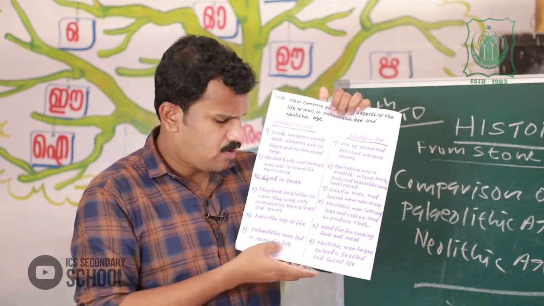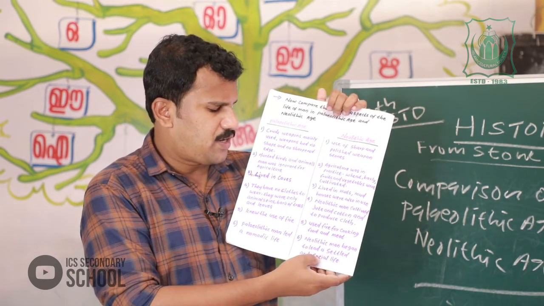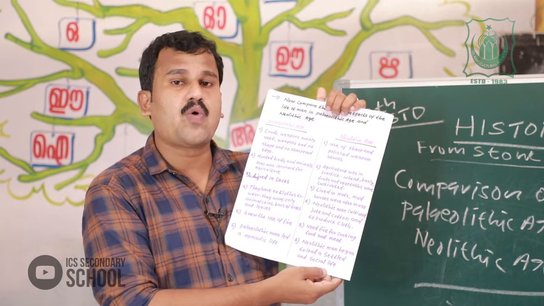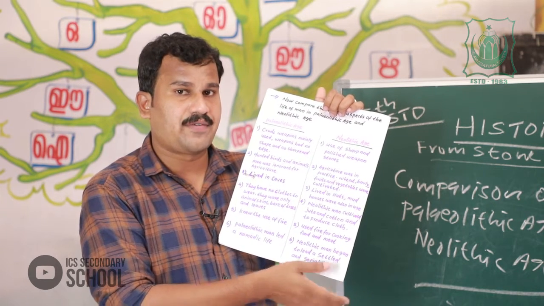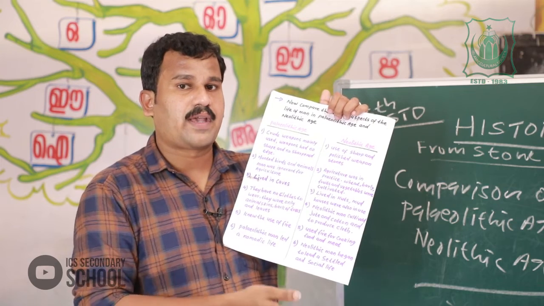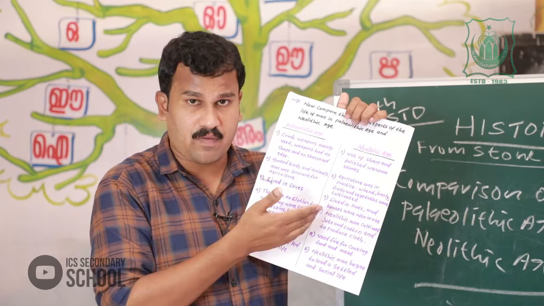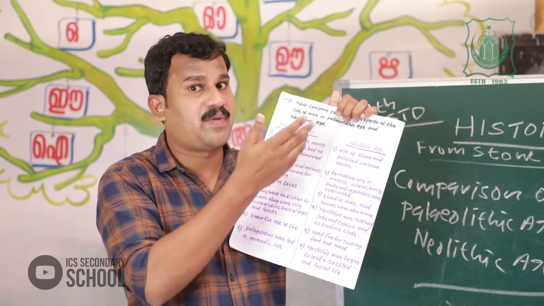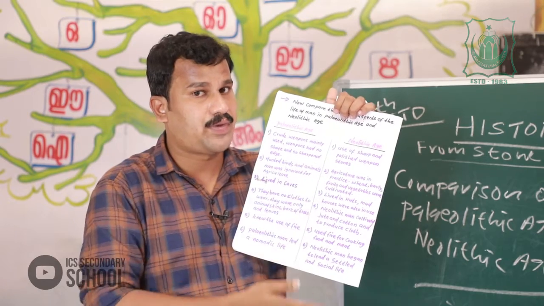Neolithic man began to lead a settled and social life. It's a very important point. Okay, understood? That is the comparison of different aspects of life of man during the Paleolithic age and Neolithic age. It's very important.